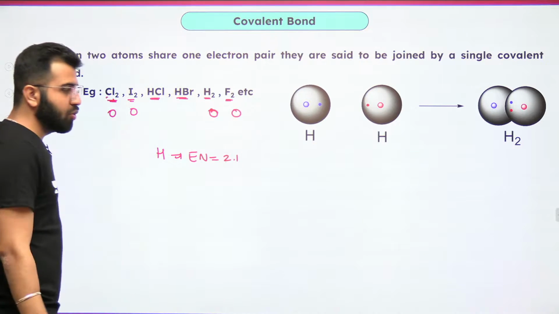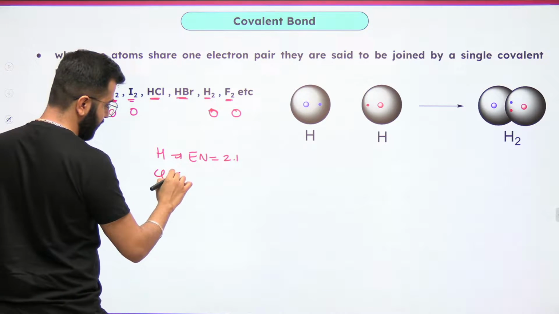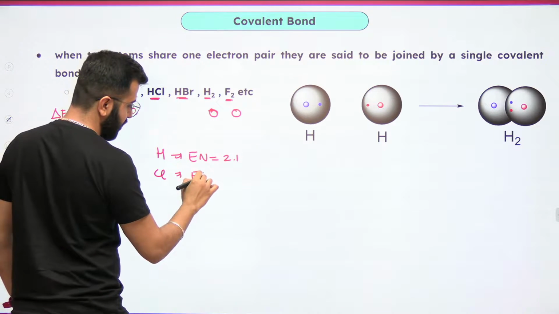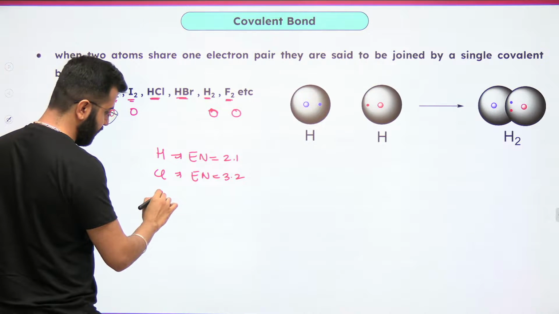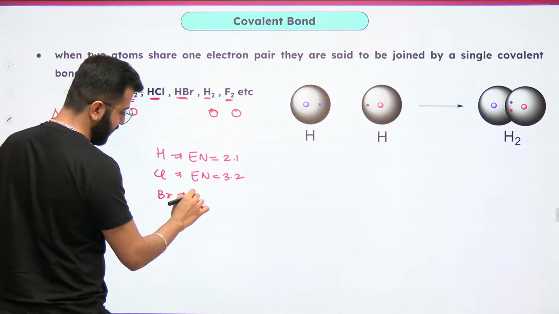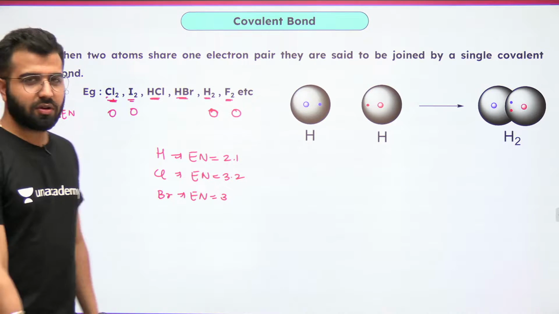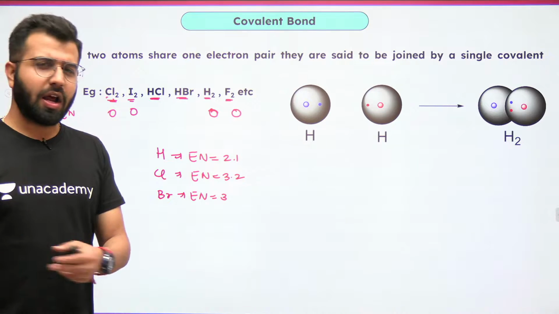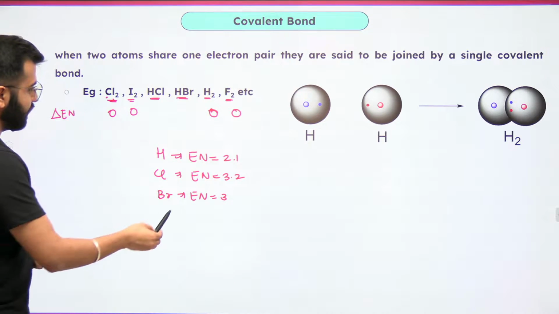Somewhere around 2.1, 2.2. When we talk about chlorine, it's somewhere around 3.2. When we talk about bromine, it's somewhere around 3. That's what you have to remember. For iodine it is 2.8, 2.7. Now look for that.